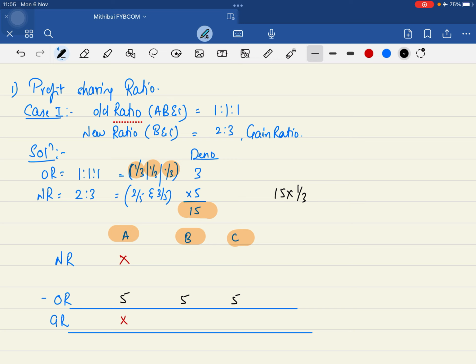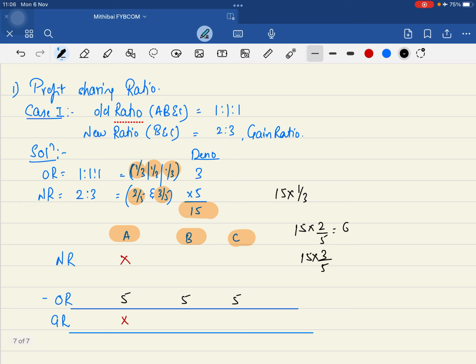And after A, this profit will be divided between only B and C as 2/5 and 3/5. So चलो इसका आंसर कैसे निकालोगे सर आप? 15 multiplied by 2/5, very good, 6, and 15 multiplied by 3/5, 9.